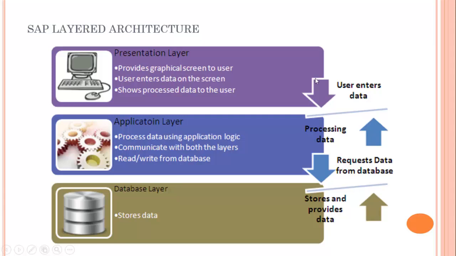Now here you can see that the user at the presentation layer is entering data, which is processed at the application layer, and then that data is stored at the database layer. After that, data is requested from the database. The database layer will provide the data to the application layer, and the application layer will provide the data to the user at the presentation layer. In this way the SAP layered architecture works.